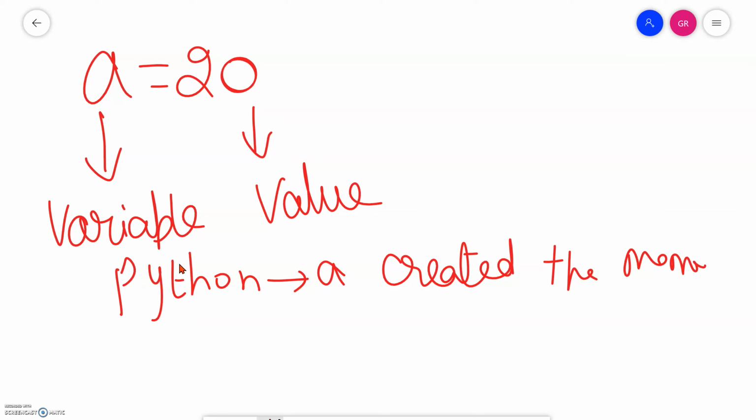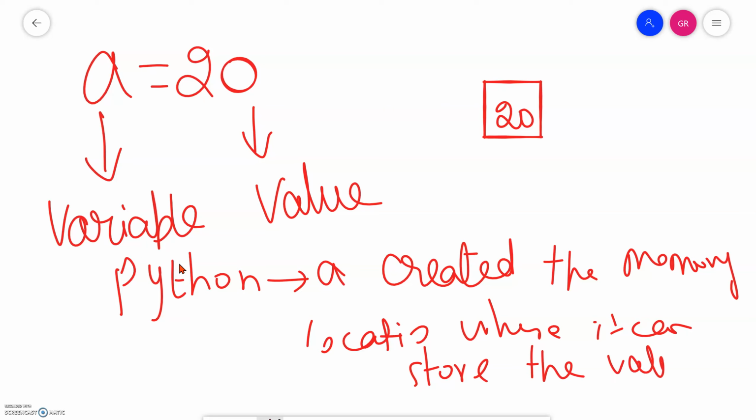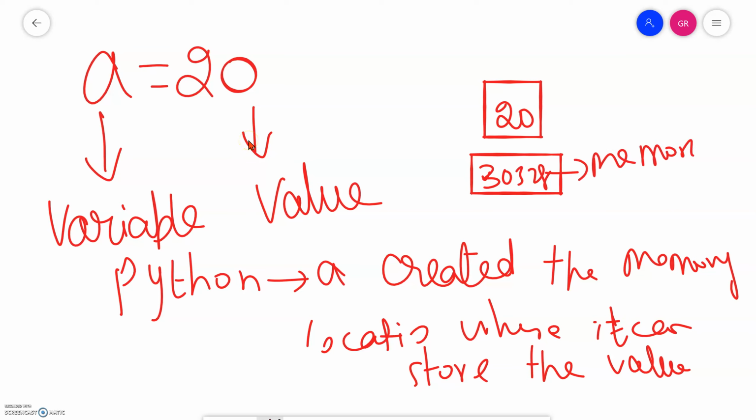It creates some memory location where it can store the value. So what happened here? Some memory address will be there, like 30328. So in this memory address only, the 20 will be stored.